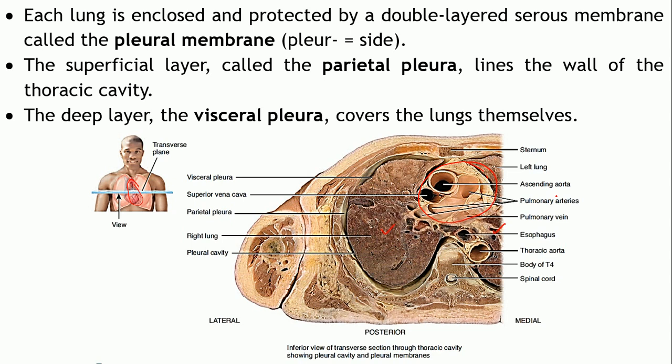Now each of these lungs is enclosed by a protective layer, which is a double layered serous membrane, and this membrane which is enclosing both the lungs independently is known as the pleural membranes. There will be one pleural membrane which is enclosing the right lung, and another one which is enclosing the left lung. It's a double layered membrane.